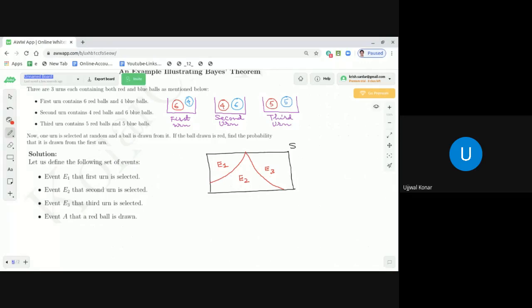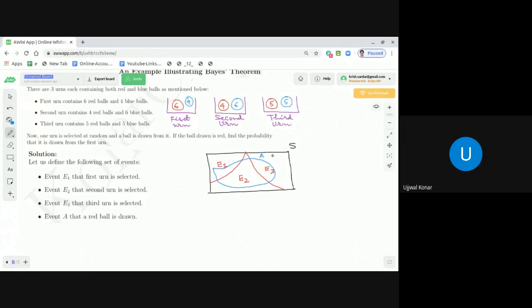Event A is that a red ball is drawn. So let me give a Venn diagram notation of the event A. So this is the event A. As you see, I am drawing in the blue color. Suppose this is the event A.